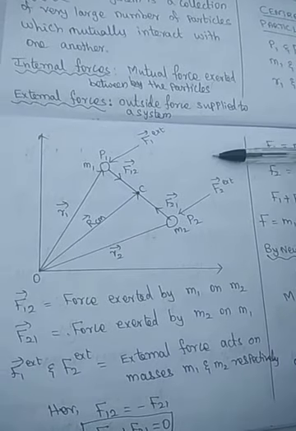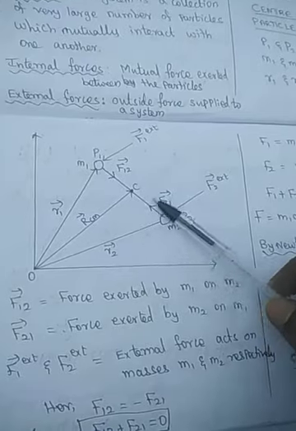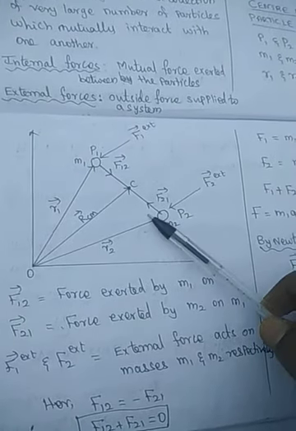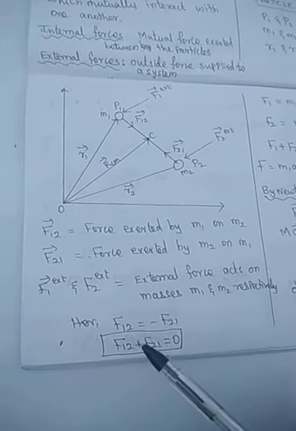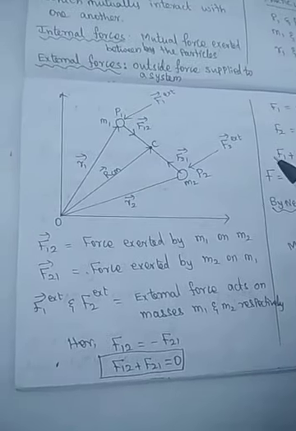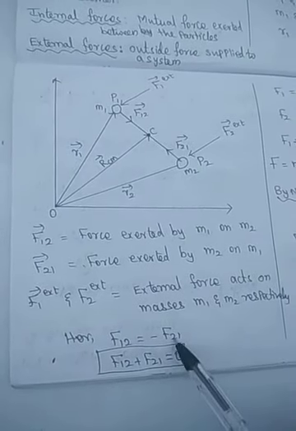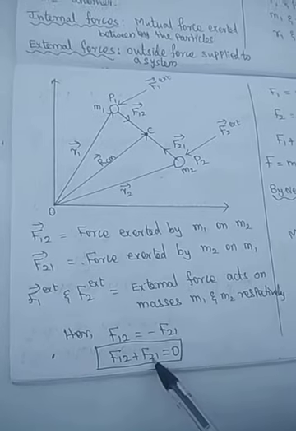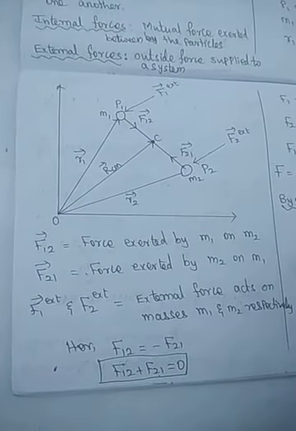If the external force is applied, part of the force will be applied on particle 1 and part on particle 2. Here there is a mutual interaction between these two particles, and these interactions are equal and opposite, hence they sum to 0. Only then can we say that the system is in equilibrium.